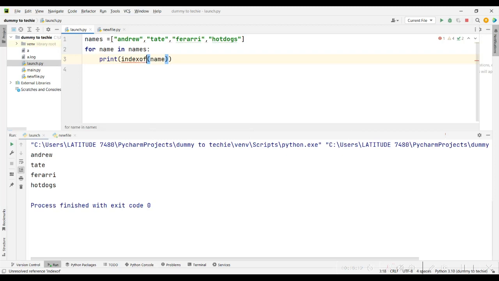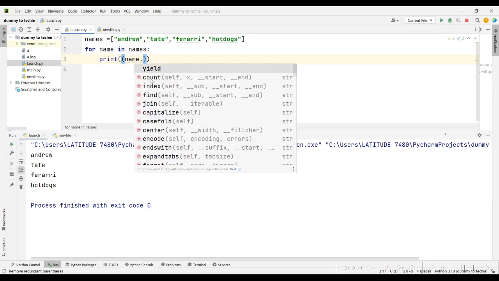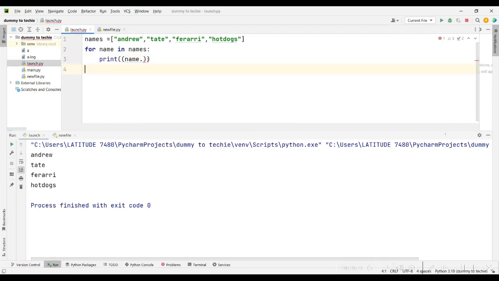Index of? No, that's C++ stuff. Name dot index needs me to specify the start, stop, all those things. Those are methods, and we should look at methods later when we look at the dictionary and the list.